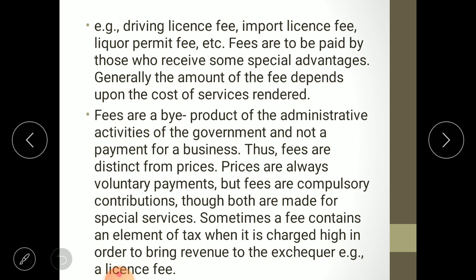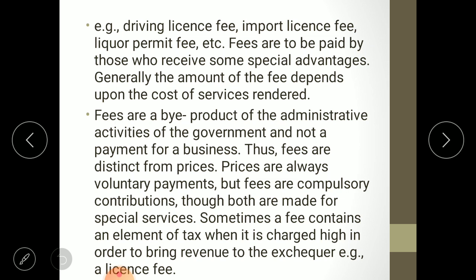Though both are made for special services, sometimes a fee contains an element of tax when it is charged high in order to bring revenue to the exchequer. Example, license fee. Sometimes fees are not a nominal amount, and are not charged to cover the cost of a facility, but higher fees are charged for the sake of increasing government's revenue.